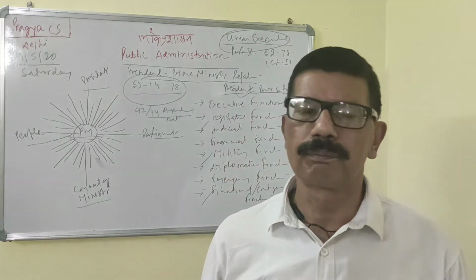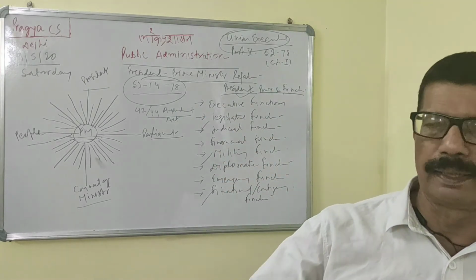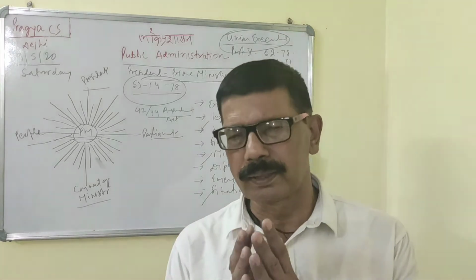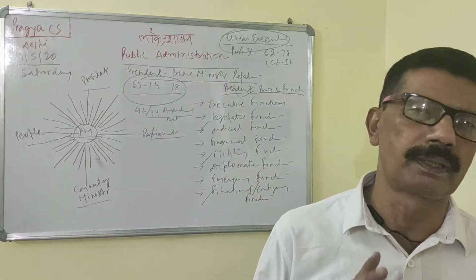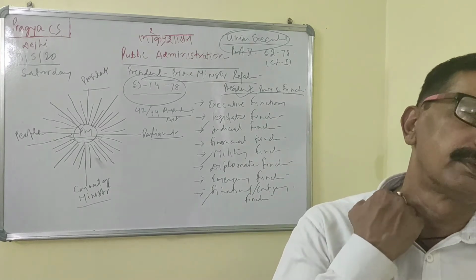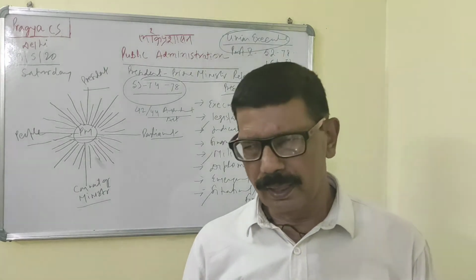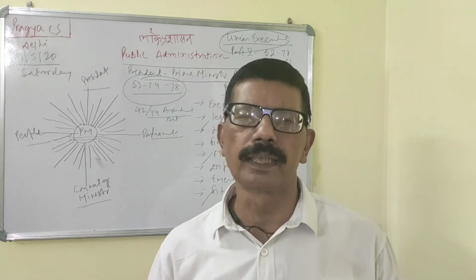And lastly, with Prime Minister Narendra Modi, there were Presidents Pranab Mukherjee and Ramnath Kovind. Before Ramnath Kovind, there was President Pranab Mukherjee. That time, you can say, was a golden period of relation between the President and the Prime Minister.